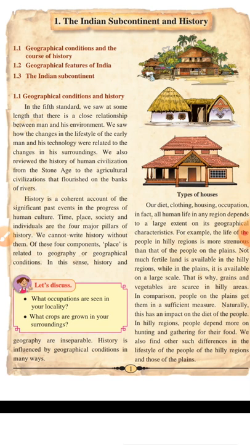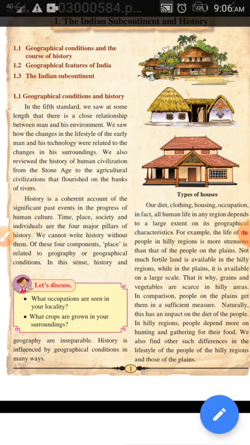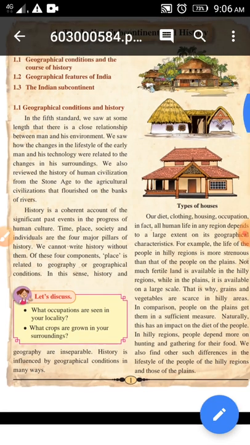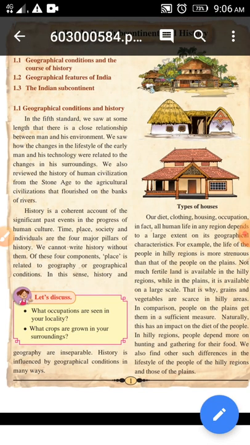You might think how history is included in geography, but every subject, especially history and geography, is interconnected and interdependent. While studying history, we have to take information about the geographical location also, because when we get the geographical location, then we move to the history of that location. So first we are going to take information about this geographical condition and the course of history.